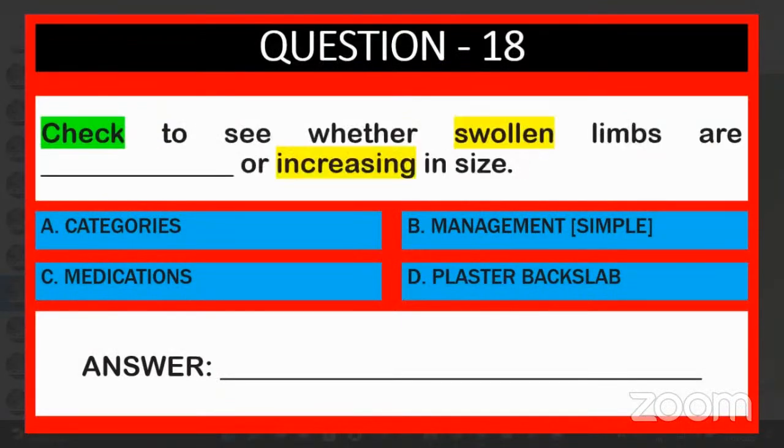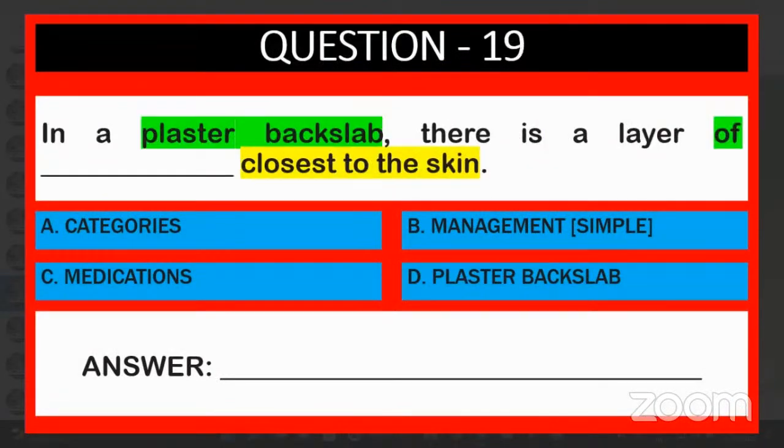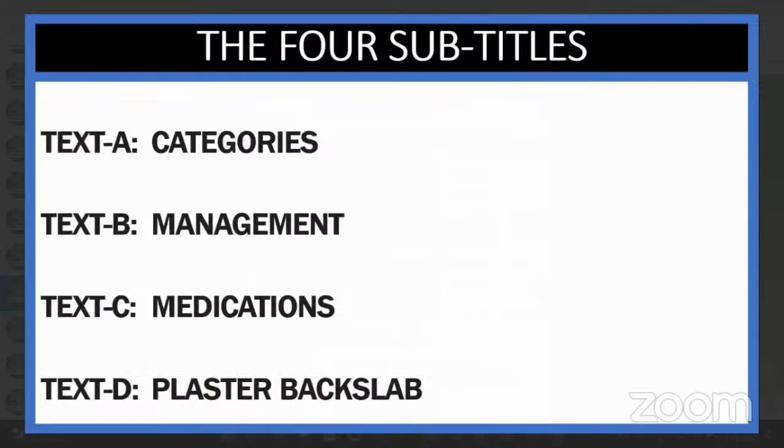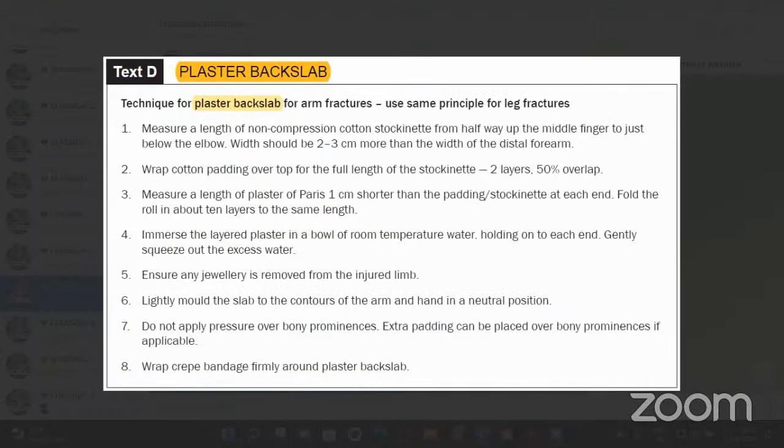Okay, one minute. In a plaster backslab, there is a layer of dash closest to the skin. Cotton stockinette. Non-compression cotton stockinette. Okay, that is the first one. Above that one, cotton padding will be there.